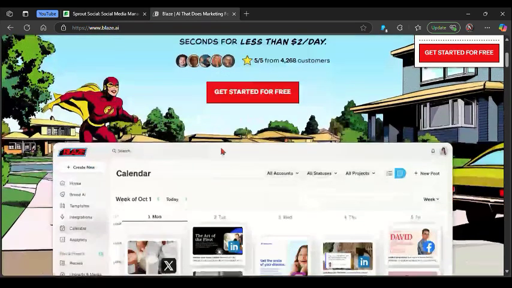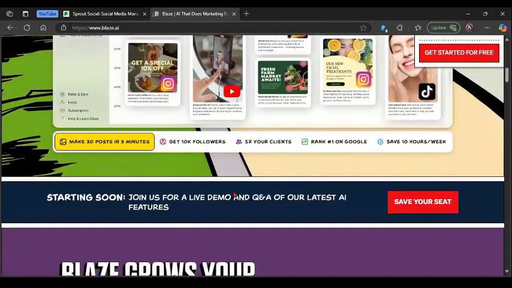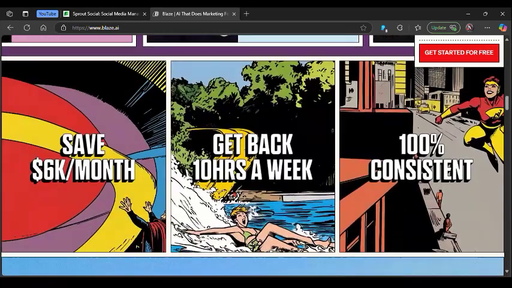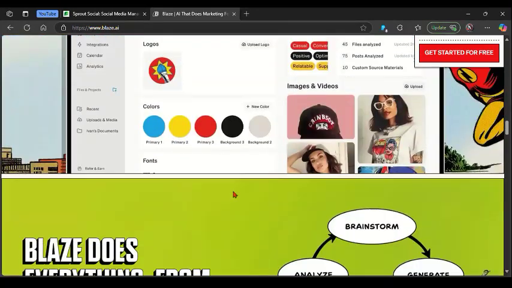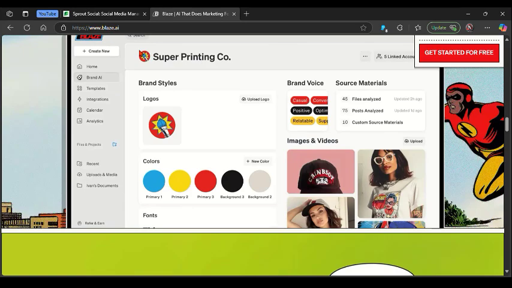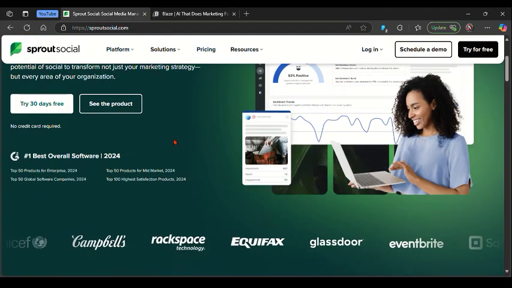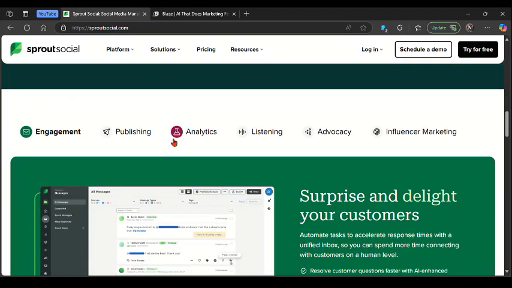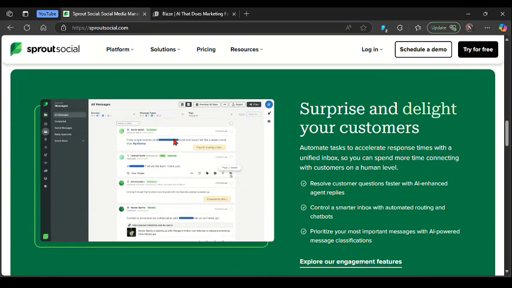SproutSocial remains a premium choice in 2025 for enterprise-level social media engagement and management, offering deep analytics, robust publishing, social listening, and collaboration tools. It's built for marketing teams that manage multiple brands or clients, and need everything from CRM integration to audience management or